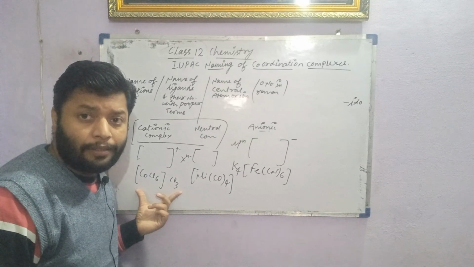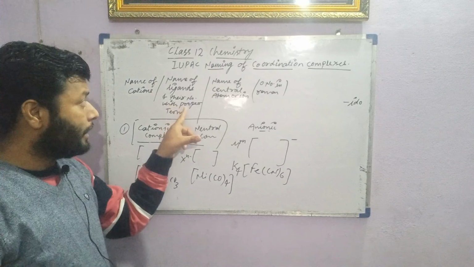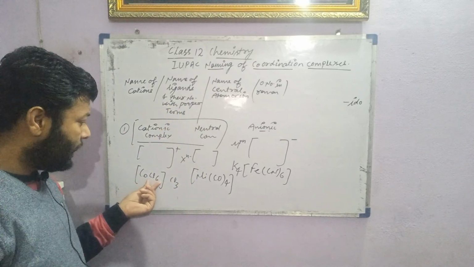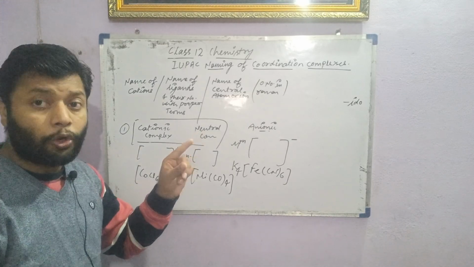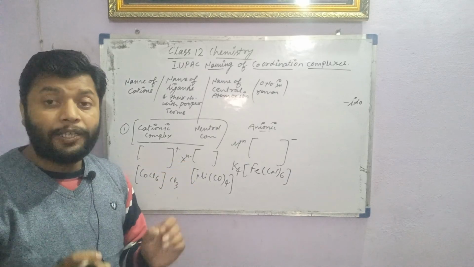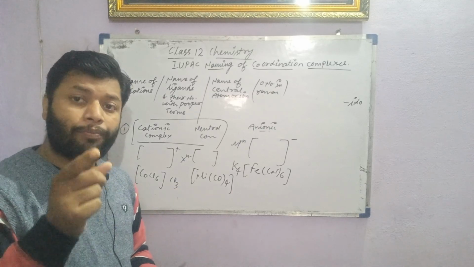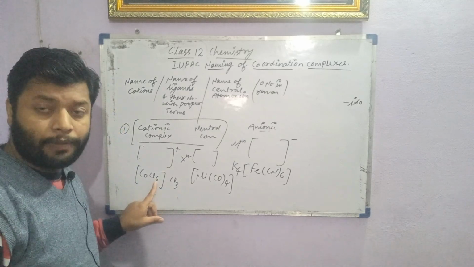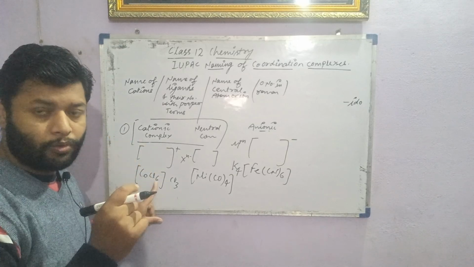How to start the naming? First, we have to name the ligands and their numbers with the proper terms, alphabetically. So you can see there are 6 chlorides, only chloride. So we have to use chlorido. And what is the numeral prefix? The prefix used for the numbers is called the numeral prefix. The 6 chlorides here can be written as hexachlorido.